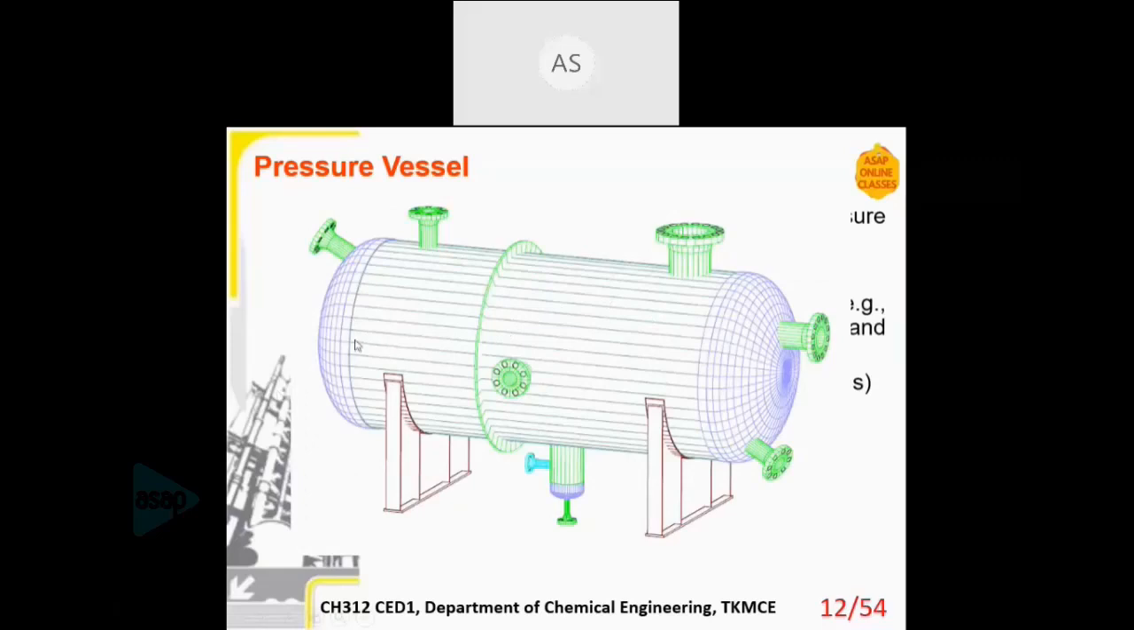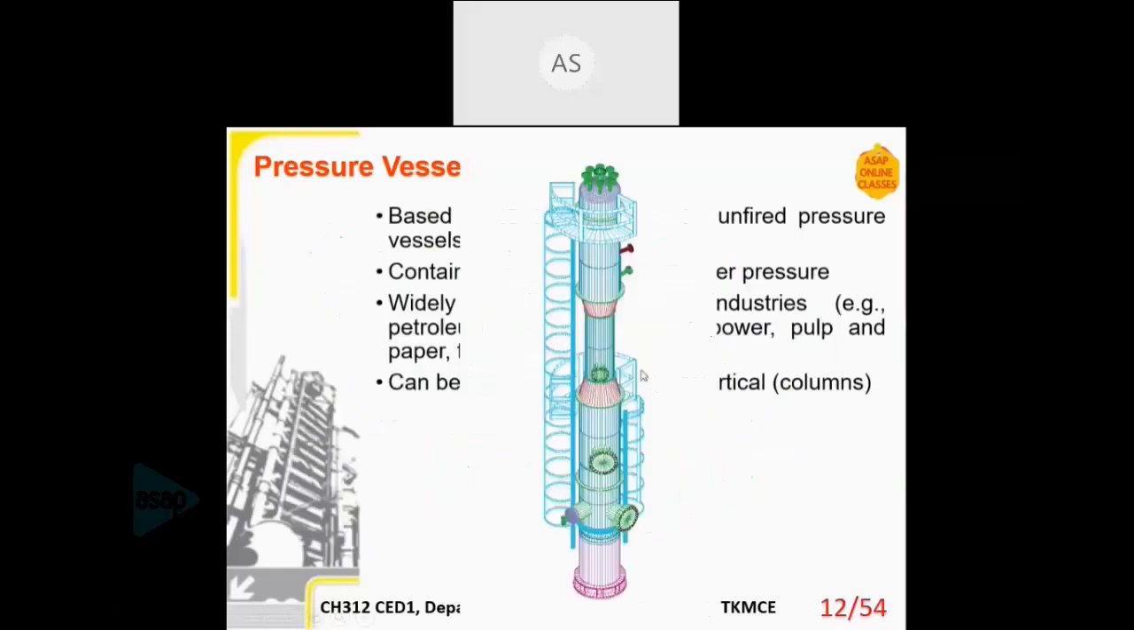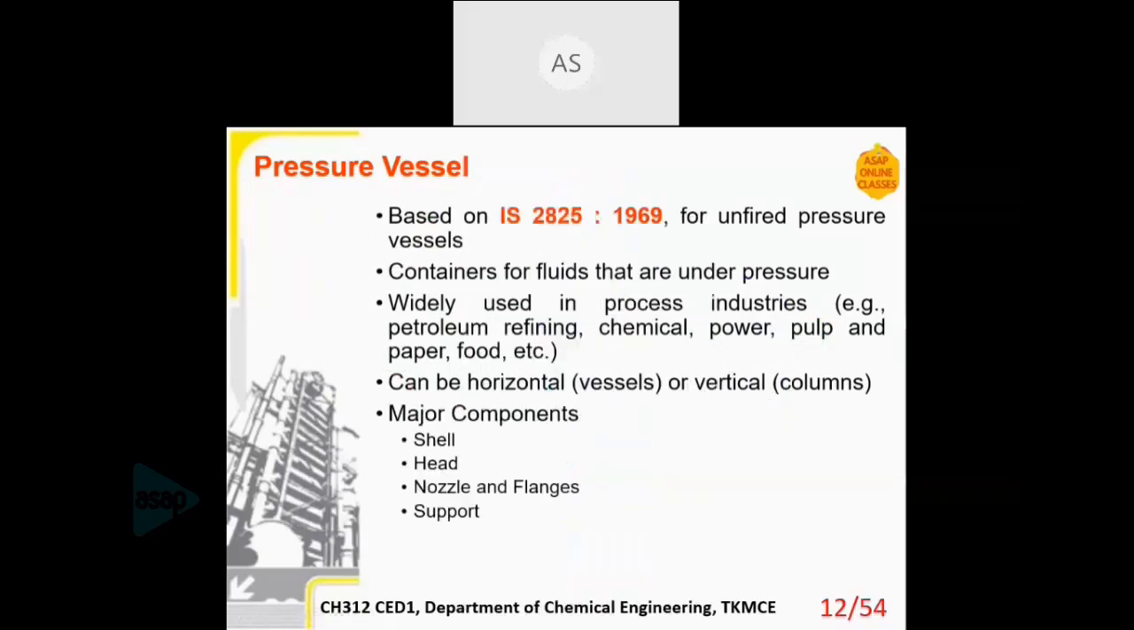So it is in the horizontal direction, and this is an example of a vertical pressure column. Here the arrangement is in a vertical manner. So the use is clear. In vertical columns, of course, the advantage is that you can save a lot of space as compared to the horizontal one. Then the major components of a pressure vessel are its shell, head, then nozzles and flanges, and finally support.